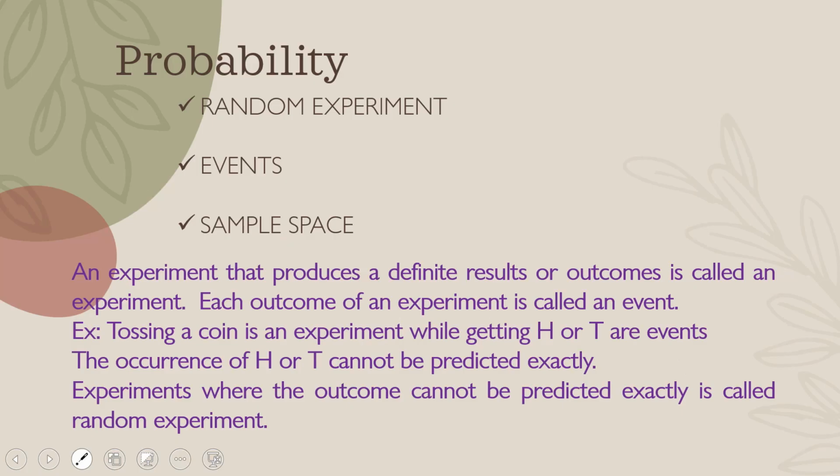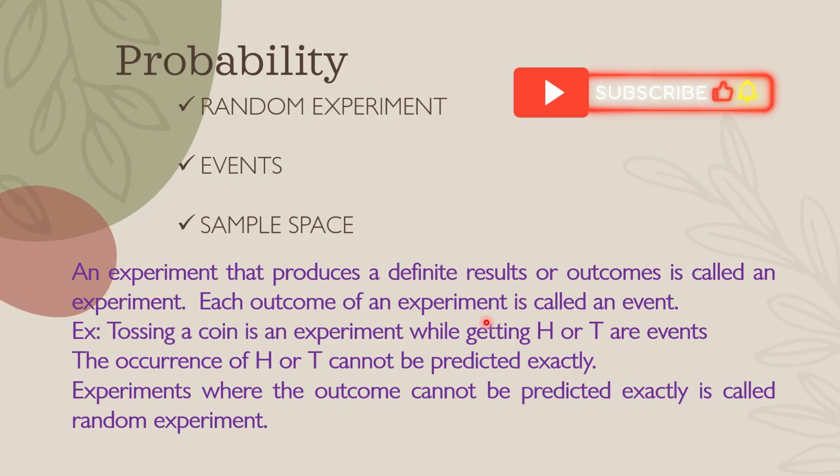Next, moving ahead, we will have different terminologies like random experiment, events, and sample space. We will discuss them point by point. An experiment that produces definite results or outcomes is called an experiment. Results are nothing but outcomes, right? Each outcome of an experiment is called an event. For example, in tossing a coin, getting head and getting tail are two different events.